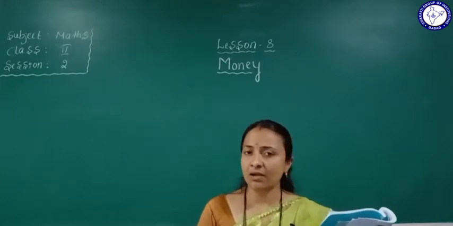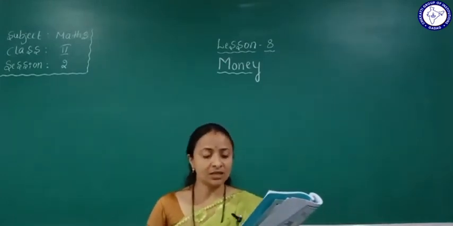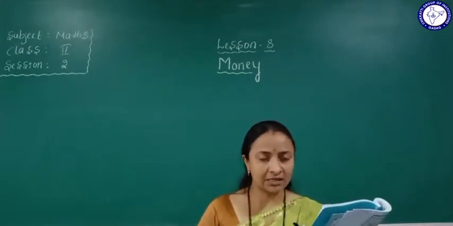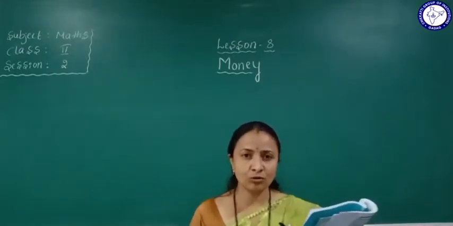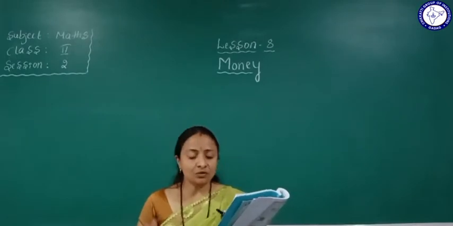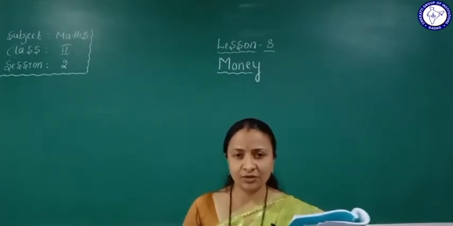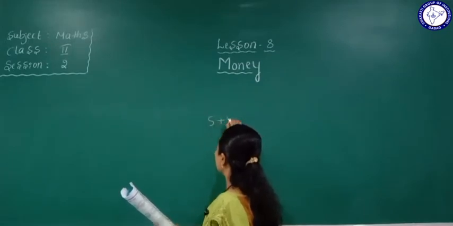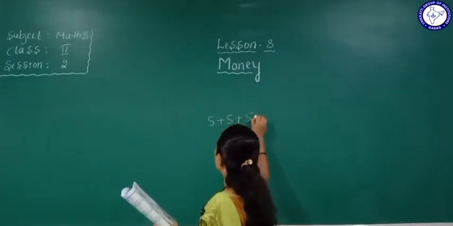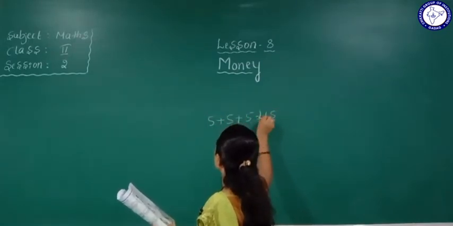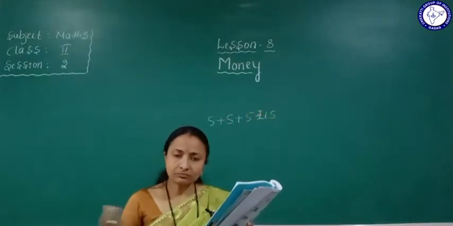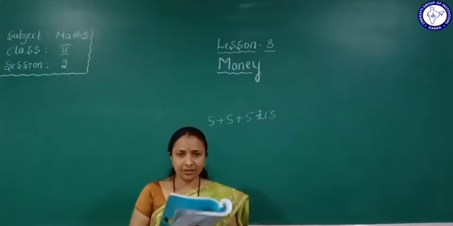There are three 5-rupee notes, it may be coins or notes. So 5 rupees, 5 rupees, 5 rupees: totally I have 15 rupees. Now you can go and bring the chocolate.